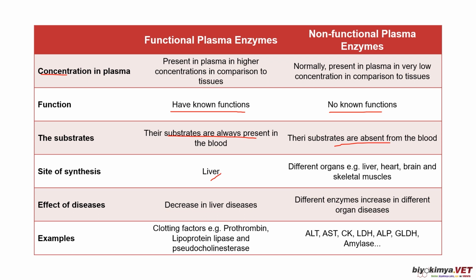What about the effect of diseases on the activity or the concentration of these enzymes? The functional ones generally decrease in liver diseases. For the non-functional ones, they increase due to tissue injuries. Some examples here are clotting factors. And for the non-functional ones, we have many commonly measured in clinical laboratories. We also call them cellular leakage enzymes, because the main factor that increases their activity in blood is cellular injury that leads to the leakage of these enzymes into extracellular fluid and plasma.